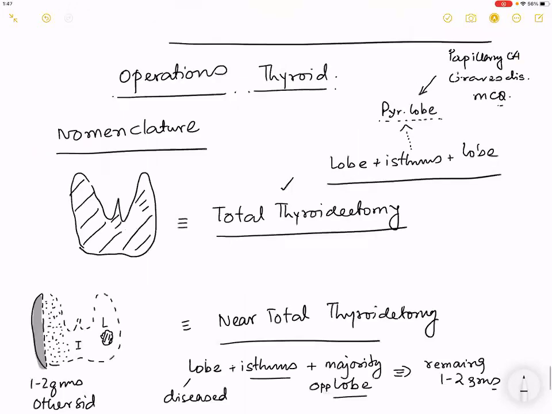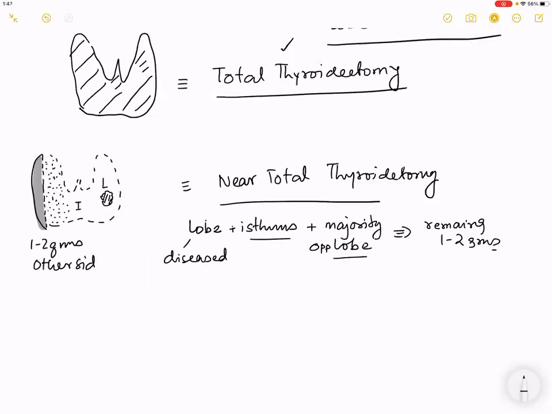Hello? Sir, can you repeat near total thyroidectomy? Okay. What is removed is the part of the lobe on one side. What is the picture that I have drawn? It contains the disease. What is this side I have drawn? It is the isthmus. And what is this that I have drawn? It is half of the lobe, or the majority of the opposite lobe. What is the remaining tissue? The remaining tissue is 1 to 2 grams. Have I made you understand?